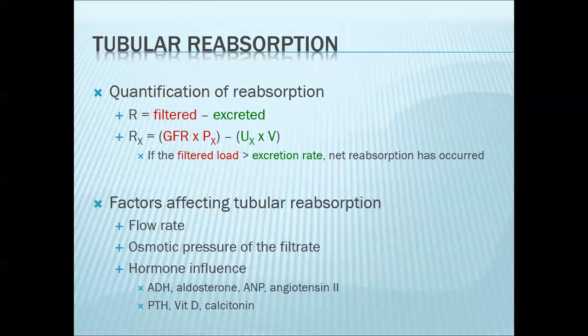Okay, to quantify the amount being reabsorbed, this is now the formula. If your filtered load is greater than your excretion rate, this simply means that reabsorption has occurred. For example, let's look at glucose. If the plasma glucose concentration is 120 milligrams per dl, then this would be the concentration of glucose inside the Bowman's space.